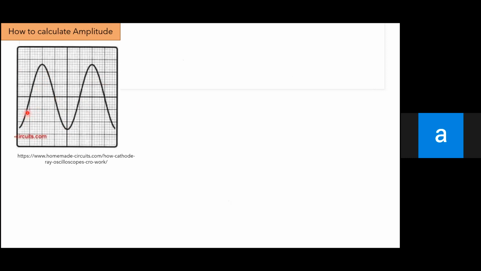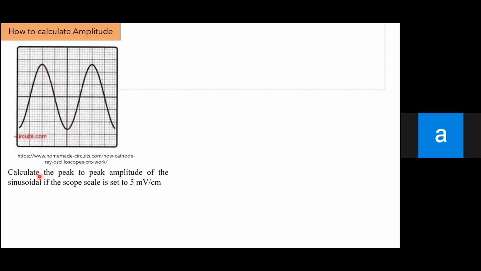The waveform is not always like this, but we try this waveform first. Calculate the peak to peak. Okay, so if the question asks you peak to peak, so this is a peak and this is another peak.